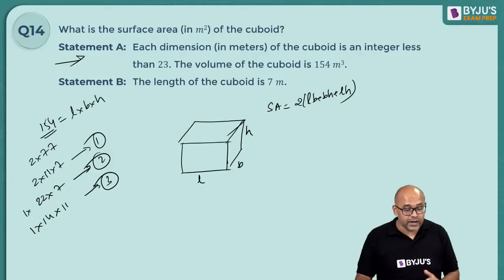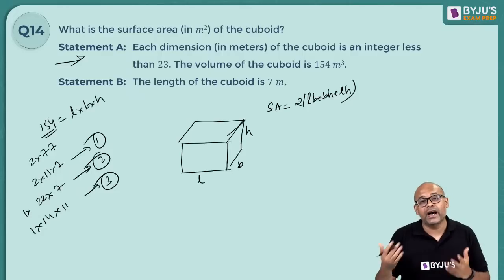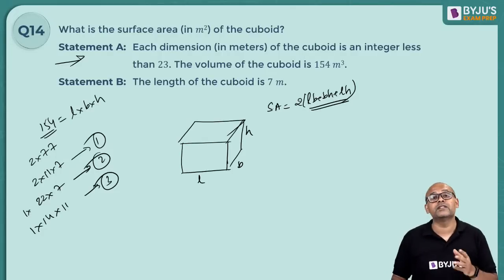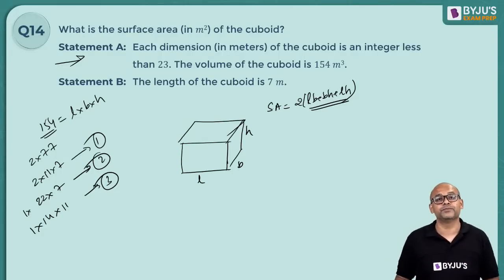Each one is different. So now if you find the surface area, depending upon my length, breadth, and height, I might end up getting different surface areas. So statement A alone will not give you the answer.